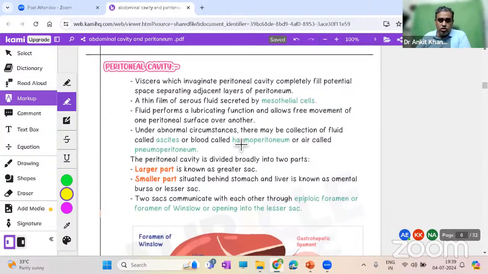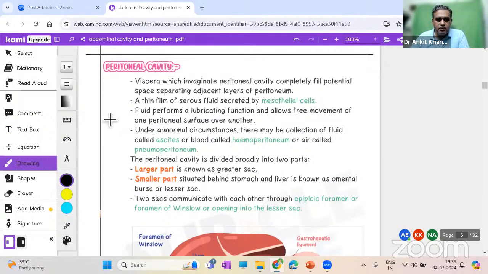The peritoneal cavity I also showed you; it is between the parietal and the visceral layer. Viscera which invaginate the peritoneal cavity completely fill potential spaces, separated by a thin mesothelial cell layer that we have discussed. Now, this peritoneal cavity, where we made that transection, is not actually huge; it is a thin layer of fluid. But sometimes fluid might accumulate there in patients, mainly liver cirrhosis or liver failure patients, and we call it ascites. Also in anasarca patients, with generalized illness in the body, or hemoperitoneum if there is blood, or even air.